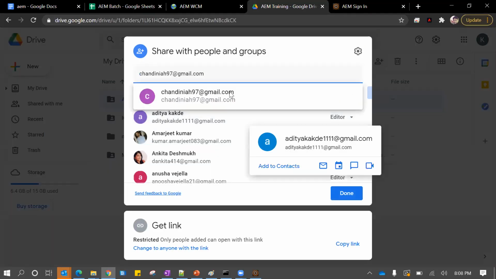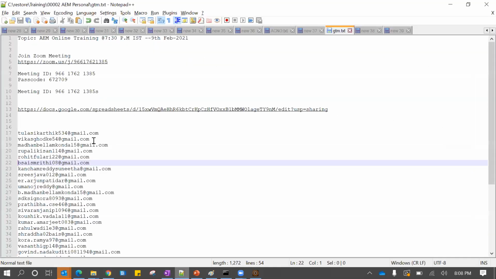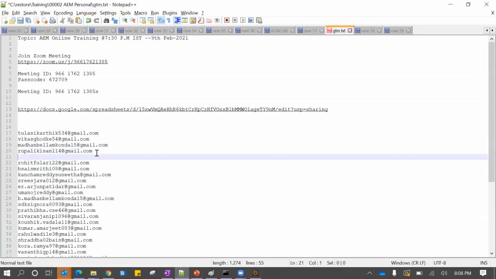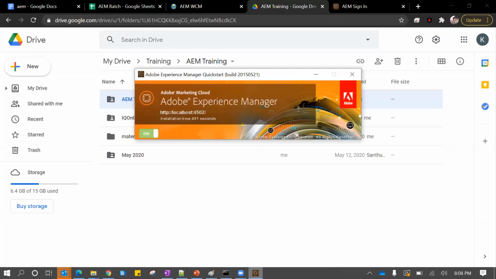Okay, anybody else facing issues? I assume everybody is able to install, right? Can we move ahead? Then I can start showing you the UI, and then I can do a basic demo of how AEM works before we start with advanced concepts.